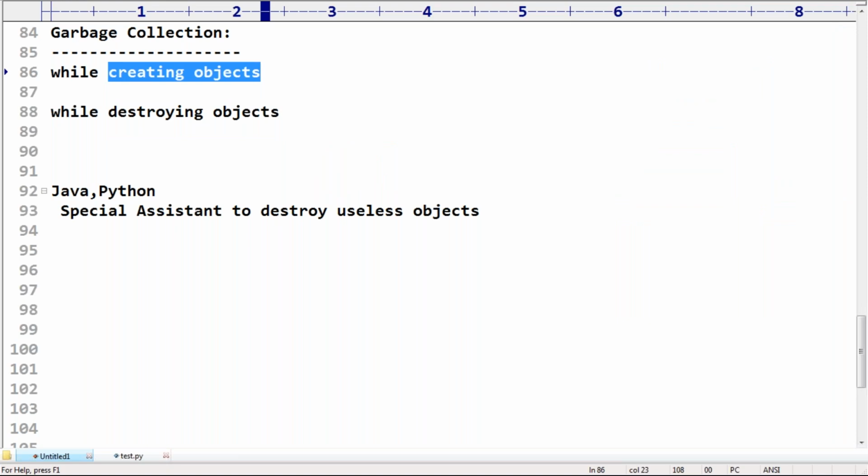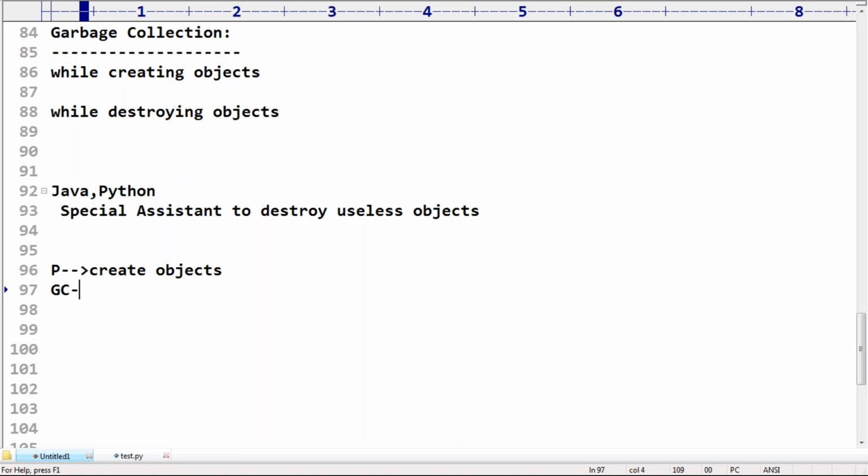Now in Python, who is responsible to create objects? Listen carefully and then tell the answer. The programmer is responsible to create objects based on his requirement. Who is responsible to destroy useless objects? The garbage collector is responsible to destroy useless objects.